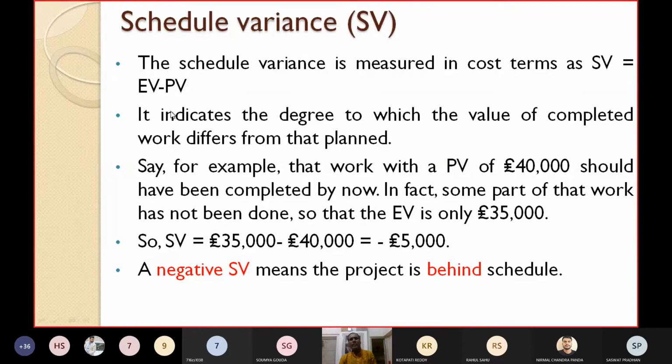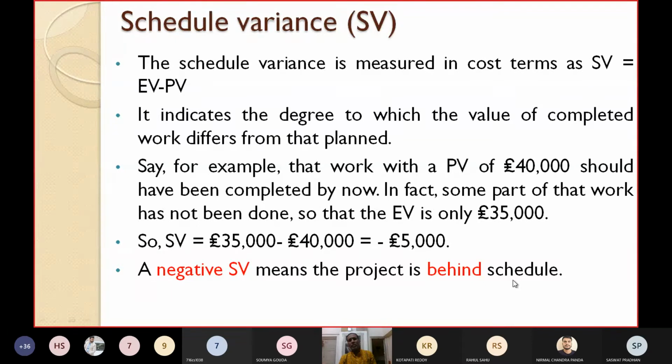I have already told you what SV represents: the degree to which the value of the completed work differs from that planned. That value can be cost or can be time. So here SV equal to minus $5,000 means a negative SV, which means that the project is behind the schedule.